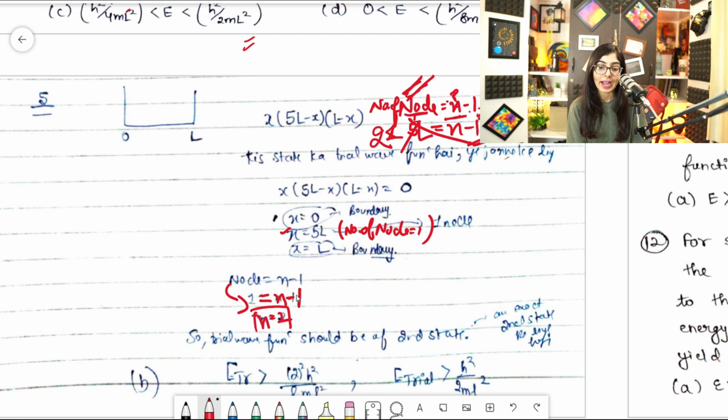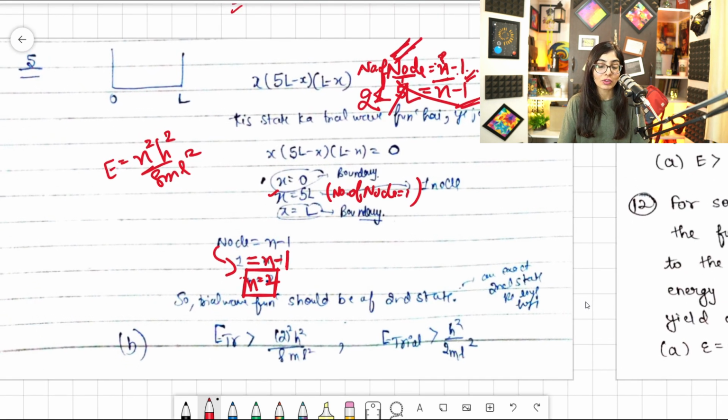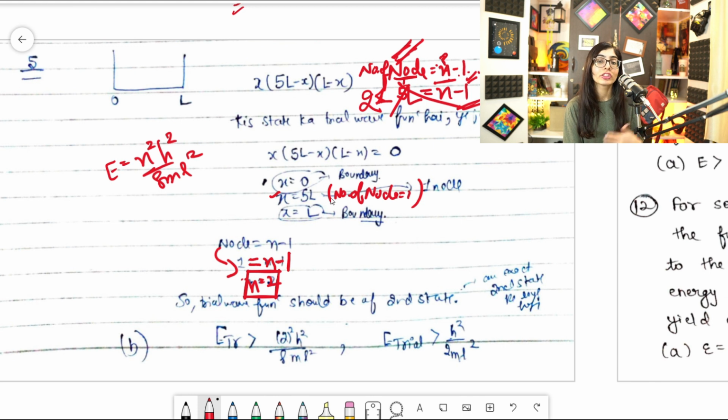So now I know the value of n. So now I can put it. Please tell me, can I put it? Yeah, sure, I can put it. So trial wave function will be of second state, guys. Fine. It will be of second state. So for that we need to compare that it would be of second state. That trial wave function belongs to second state, whatever that would be.